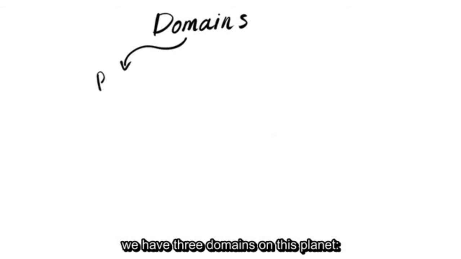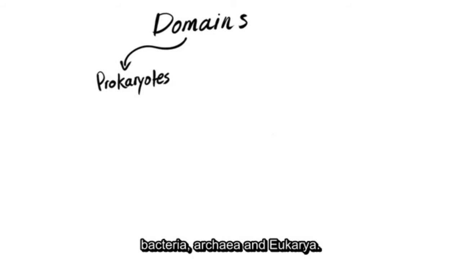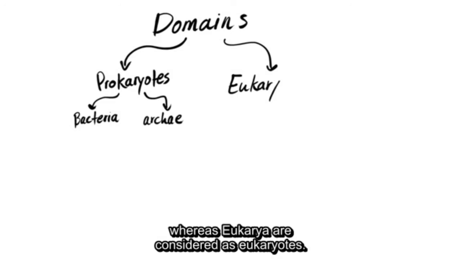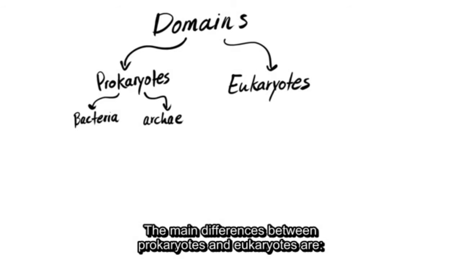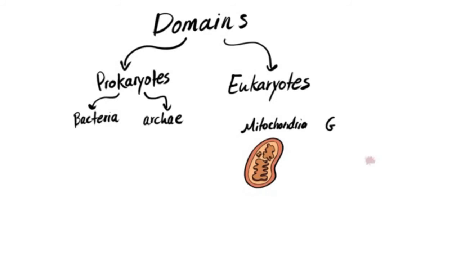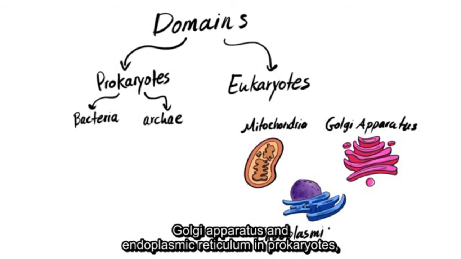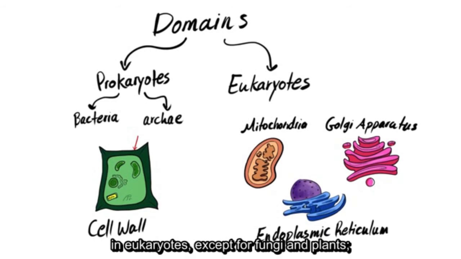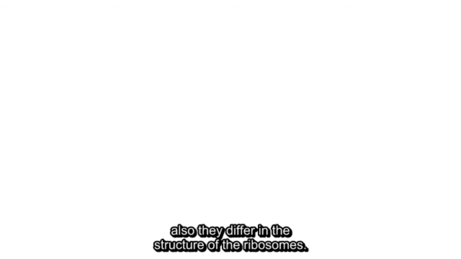If we start from the top, we have 3 domains on this planet: bacteria, archaea, and eukarya. Both bacteria and archaea are considered prokaryotes, whereas eukarya are considered eukaryotes. The main differences between prokaryotes and eukaryotes are the absence of cytoplasmic structures such as mitochondria, Golgi apparatus, and endoplasmic reticulum in prokaryotes. And then we have the absence of cell wall in eukaryotes, except for fungi and plants. Also, they differ in the structure of the ribosomes.